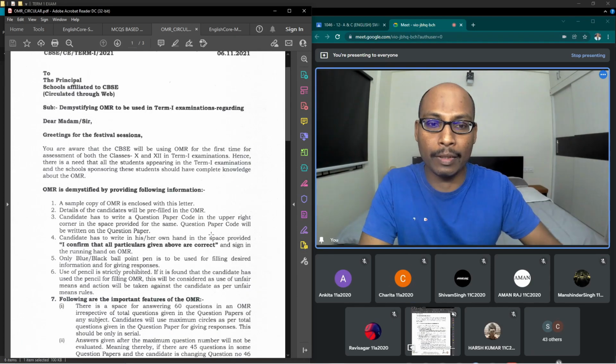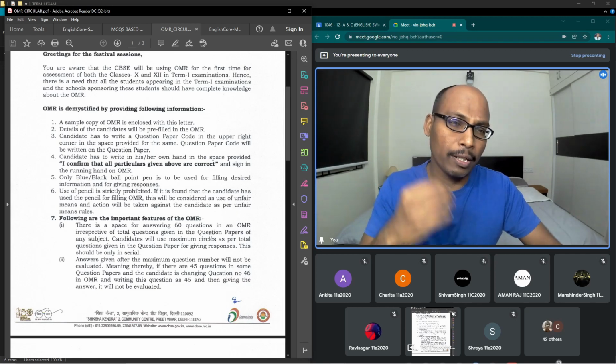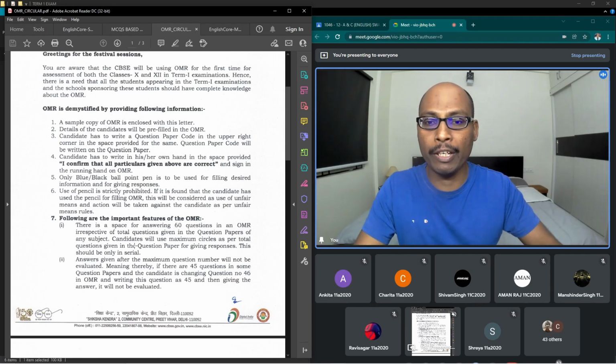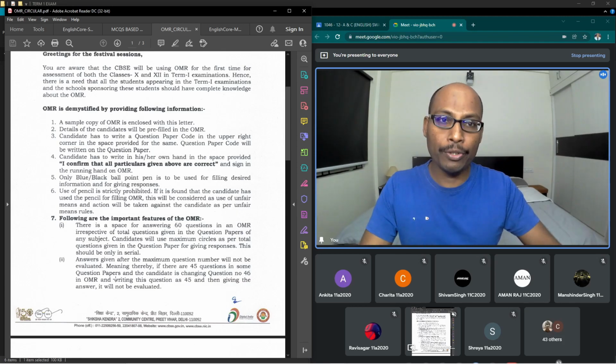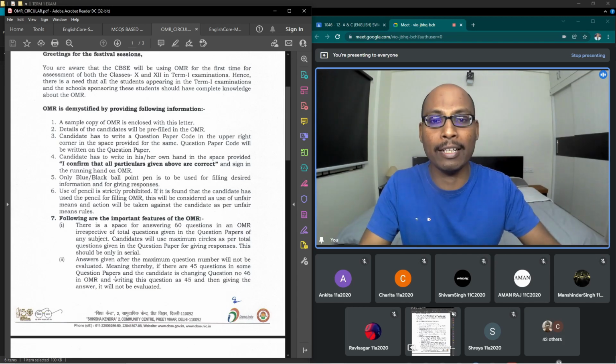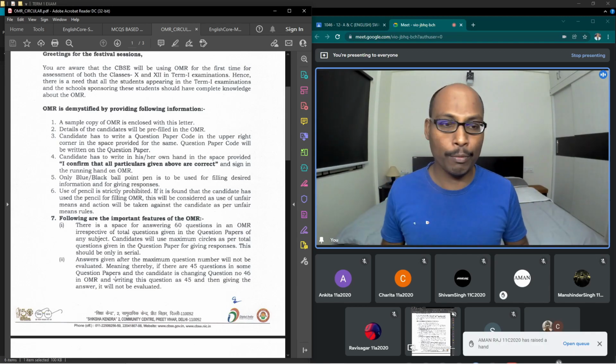Right. So you practice whatever way you like to practice, whatever way you want to revise, you revise. But the only thing is, you need to have confidence. Confidence is the key. It's not about your knowledge, it is about your confidence levels. If you go with confidence, automatically your brain works properly and gives you answers. It will tell you what is the right option and what is the wrong option. If you have no confidence, then even the right answer looks like a wrong option. So this is from my side.